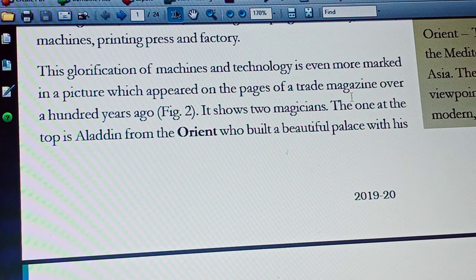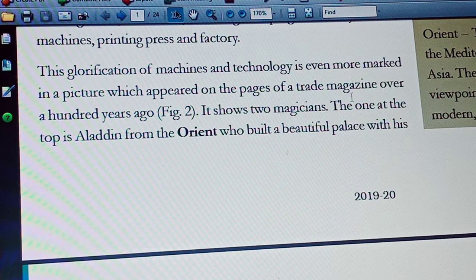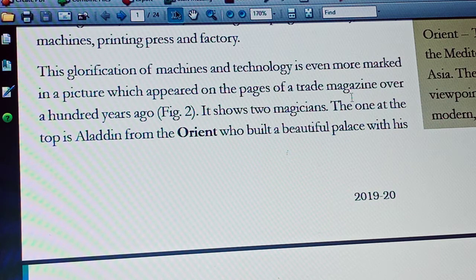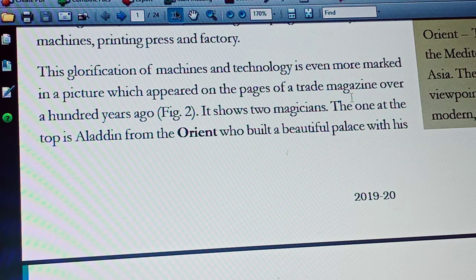The term arises out of a Western viewpoint that sees this region as pre-modern, traditional and mysterious. So they described that area as Orient. That means Arab countries like Saudi Arabia, Iran, Iraq region was described as Orient by the English people. So Aladdin and his magic lamp. I think we all learnt in the tales in English. You may have learnt about Aladdin and his magic lamp. What he did with his magic lamp.